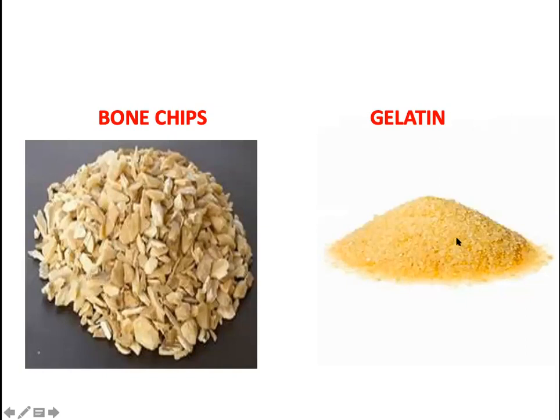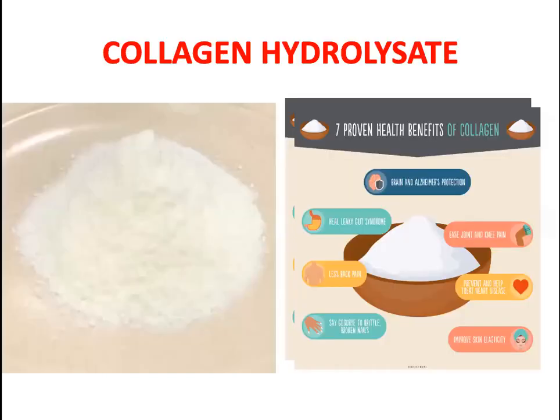This is a finished gelatin. Then you can see the collagen hydrolysate. This is what is commonly available commercially. These are smaller chains of peptides, so it is easily absorbed in the body. It can run in your bloodstream very easily, so it can be absorbed in various parts of the body.